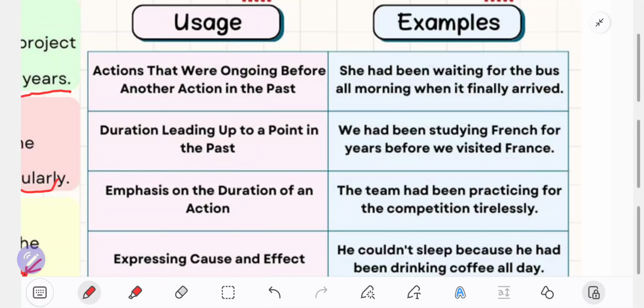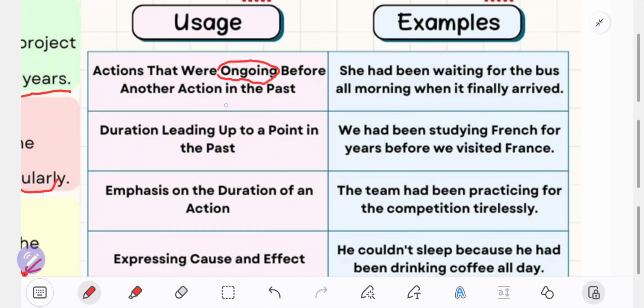You can see on this table the usage of this grammar, past perfect continuous. The usage number 1: actions that were ongoing before another action in the past. Actions that were ongoing, still in process, before another action in the past.